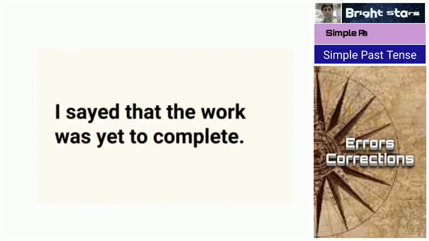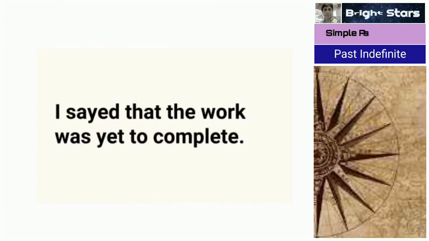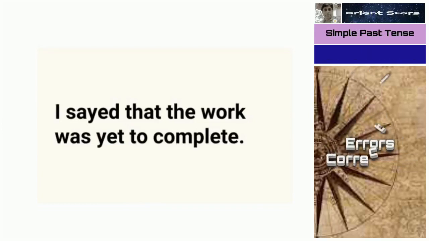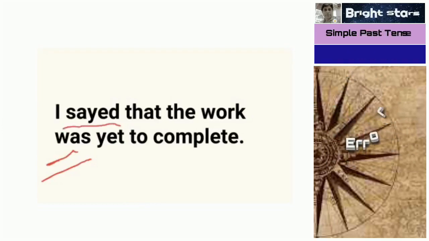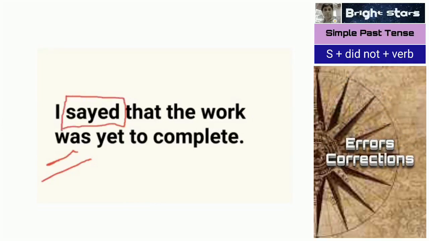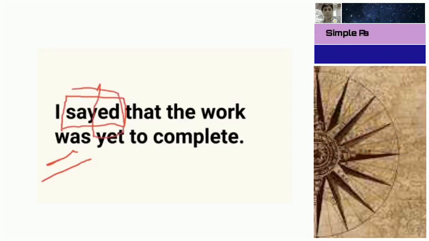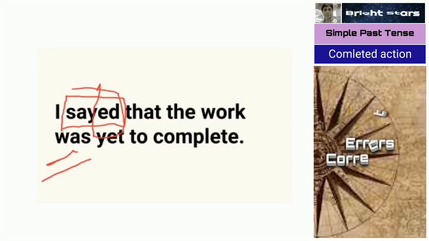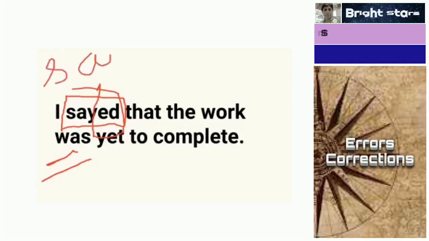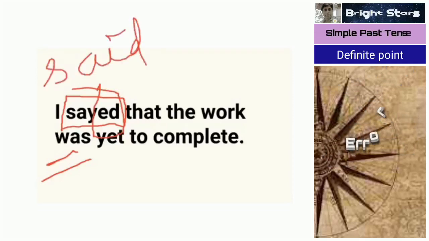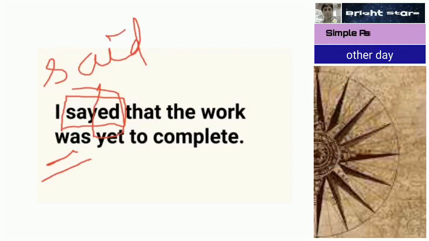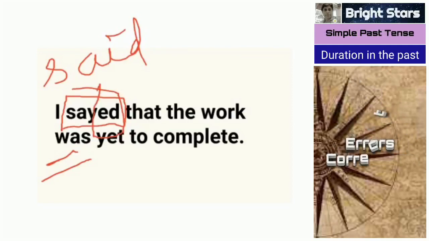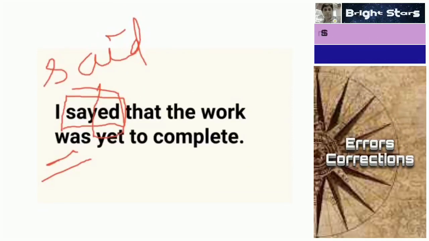Next one, I said that. For say, the work was yet to complete. Anyhow, this indicates past tense. Was indicates past tense. Say is an irregular verb, for that ed is not there. So what is the actual verb here? Said. I said that the work was yet to complete. I said that, not SAYD. Said, spelling mistake. Some persons use ed for all verbs, for irregular verbs also. For irregular verbs you have to use a different word.